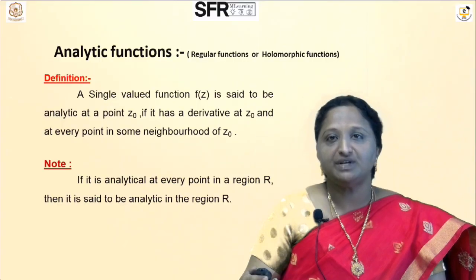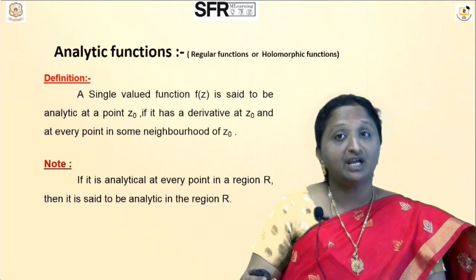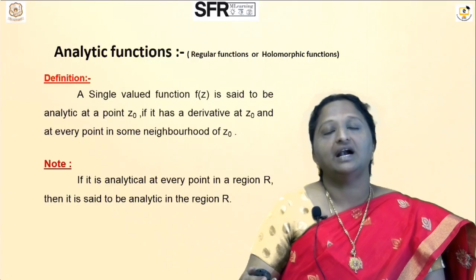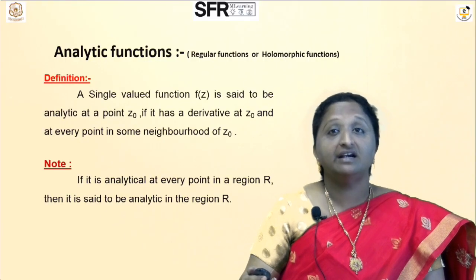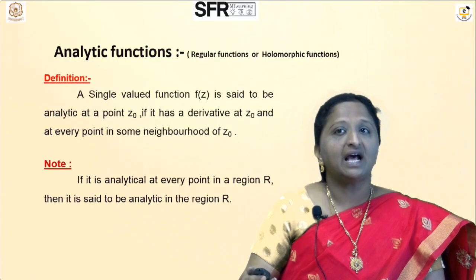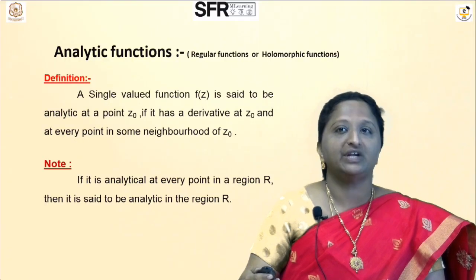First I want to give the definition of analytic function. A single valued function f of z is said to be analytic at a point z0 if it has a derivative at z0 and at every point of some neighborhood of z0. It has a derivative at every point of its neighborhood. Also, if it is analytic at every point of the region, then it is analytic in the region R.